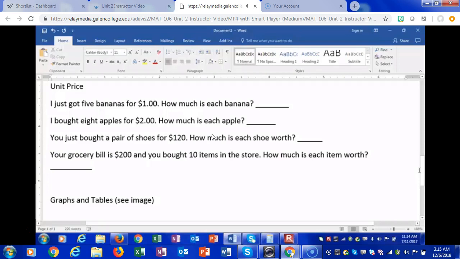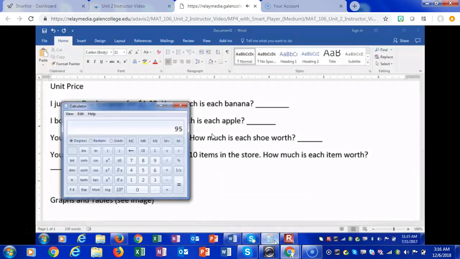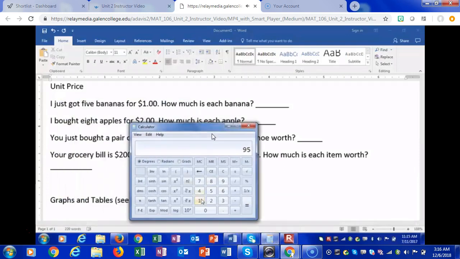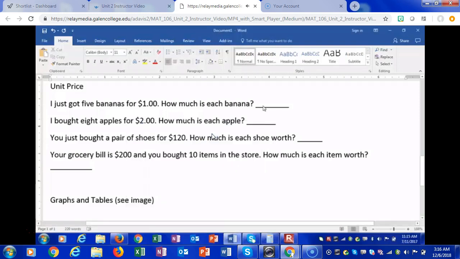All right, unit price. Let's talk about unit price. Unit price occurs where we buy items in bulk. We get a total, and then we divide that total over the amount of things that we received. For example, I just got 5 bananas for $1. How much is each banana? Let's go to our trusty little calculator. $1, excluding tax and everything else. Divide that by 5, because I bought 5 bananas. Each banana is worth 20 cents.